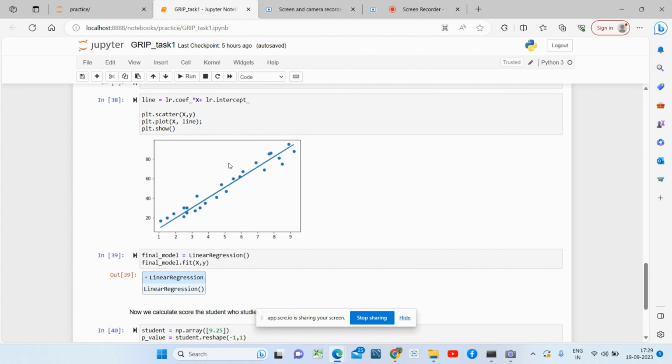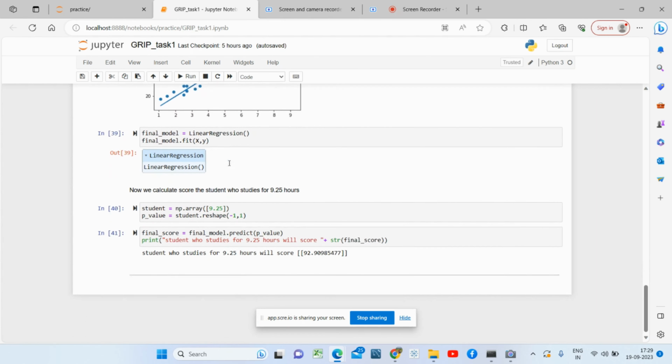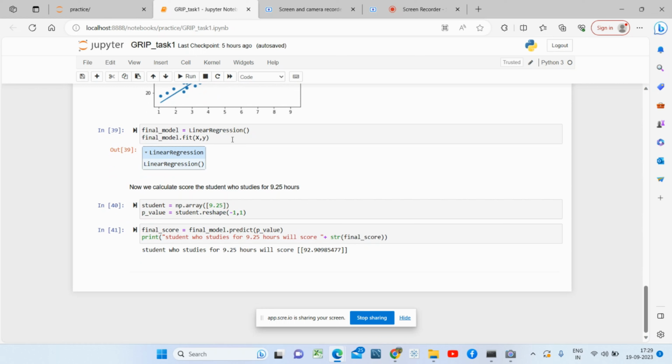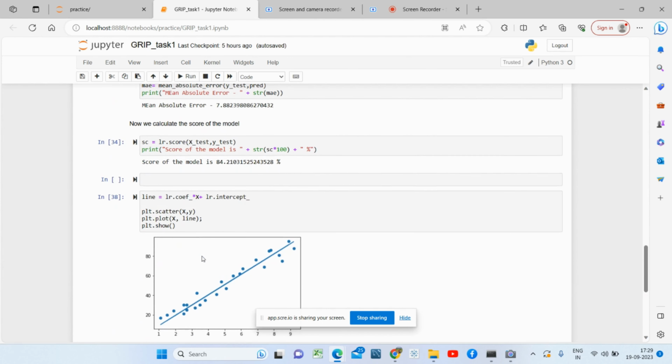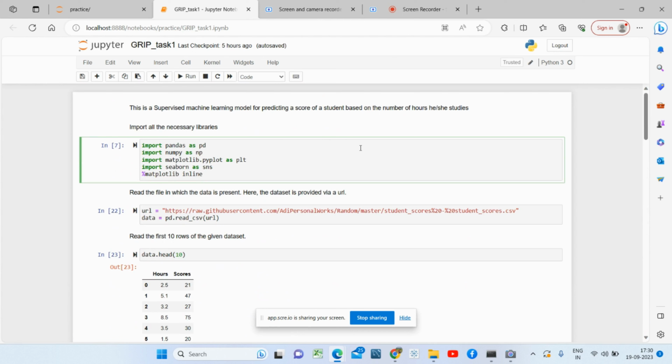Then we create a scatter plot for our predicted values also, and finally we see what the score is for a student who studies for 9.25 hours. The score comes out to be 92.9. So this concludes our supervised machine learning model.